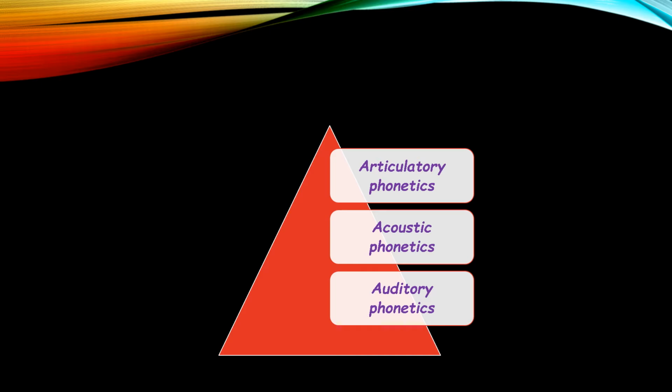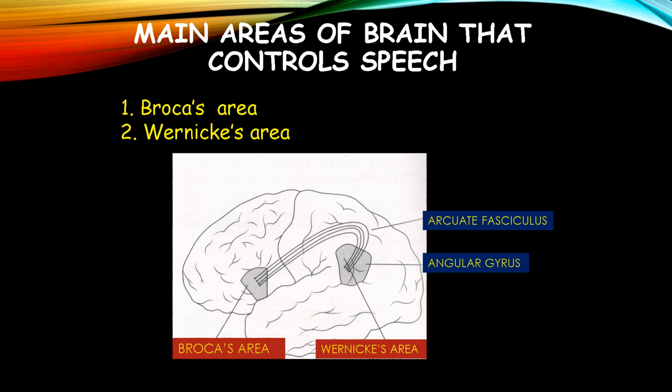Phonetics was developed as a science in 1841. Okay. Phonetics can be classified into articulatory phonetics, acoustic phonetics and auditory phonetics. And the main areas of the brain that control speech are Broca's area and Wernicke's area. So this one is Broca's area and this is Wernicke's area. So these two areas of the brain control speech. Okay. This is the arcuate fasciculus and this is the angular gyrus. Okay.